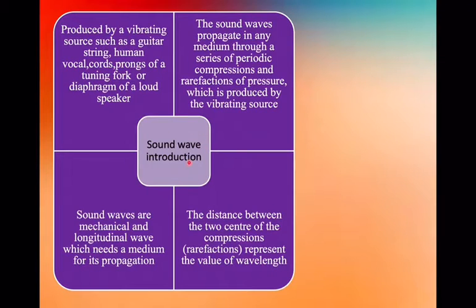First, introduction of the sound wave. Sound wave is produced by a vibrating source such as a guitar string, human vocal cords, prongs of a tuning fork, or diaphragm of a loudspeaker. Second, sound waves are mechanical and longitudinal waves which need a medium for their propagation.